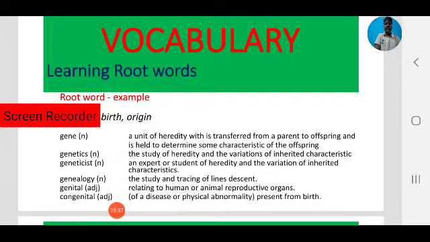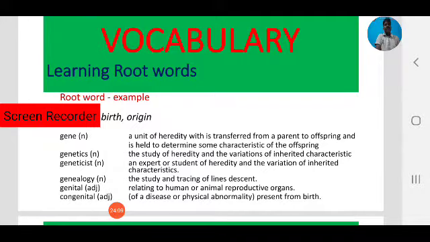Next, geneticist. It is also a noun. Geneticist, an expert or student of heredity and the variation of inherited characteristics. An expert who studies genetics, or a student who studies genetics. That is the difference between genetics and geneticist. A geneticist is an expert or a student of genetics.